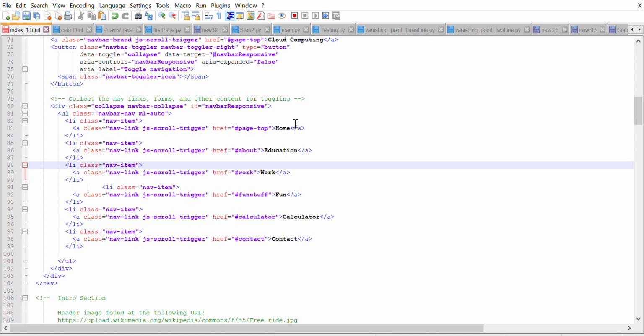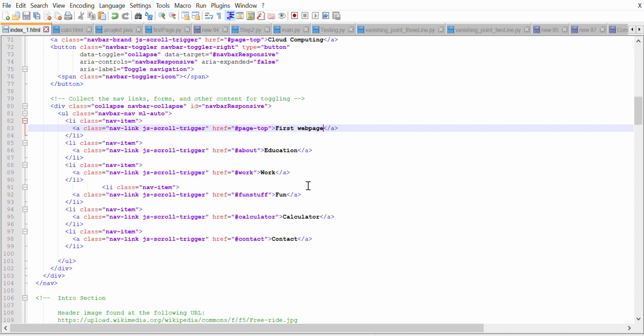In place of home, let's take something else, let's take a first web page. Save it. I'm just telling you how you can edit and read a page.